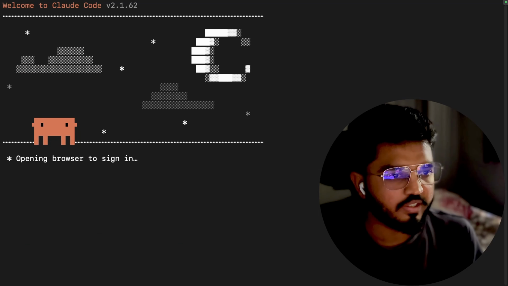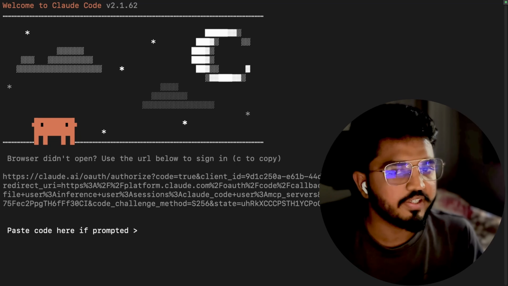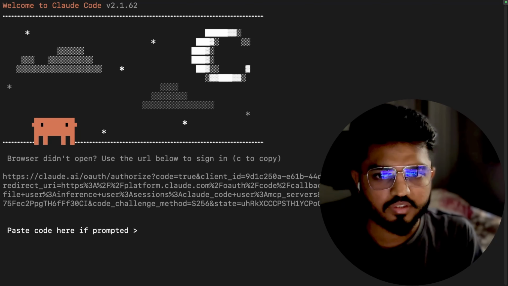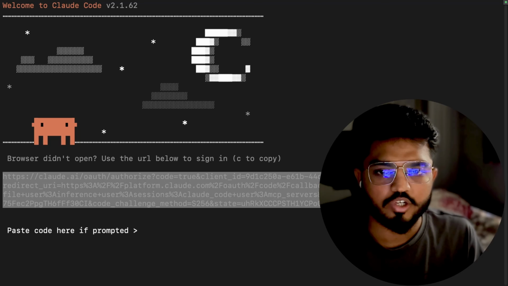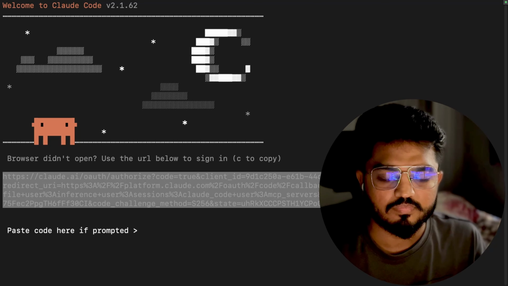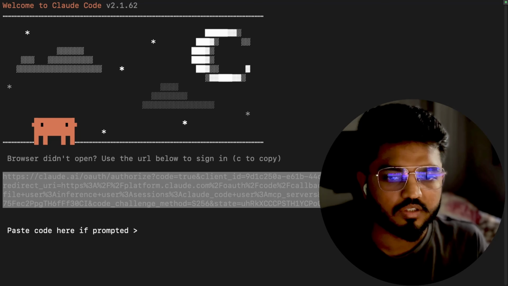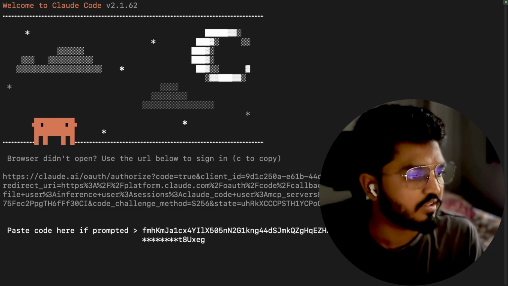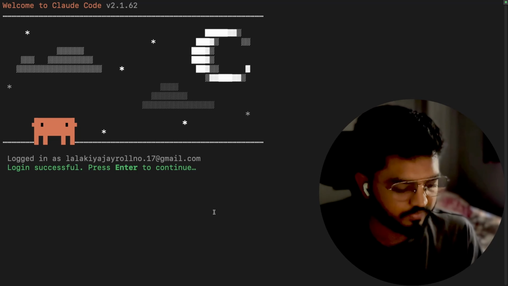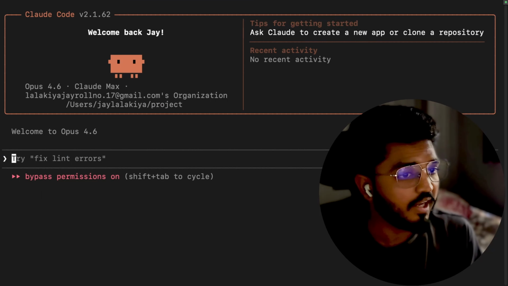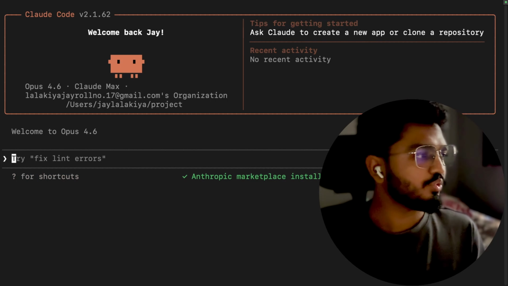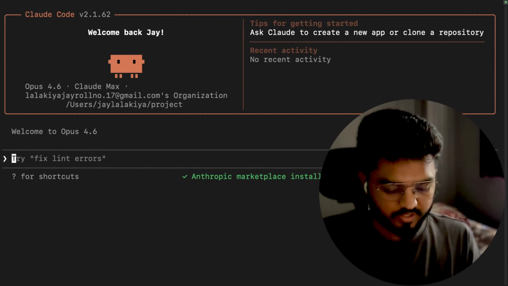You need to log in here with your account. Here you need to press C to copy, paste it into the browser, and log in there. Once you press authorize, it will give one code which you need to paste here, and it will work. And now you need to use this like a normal user.